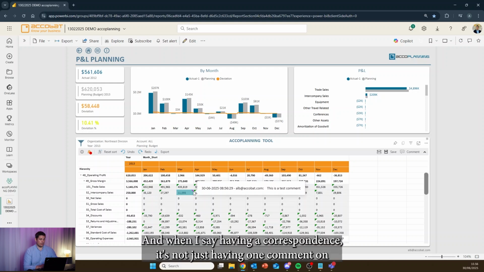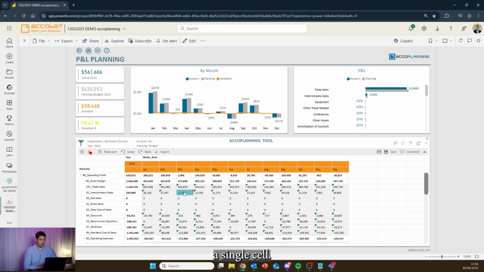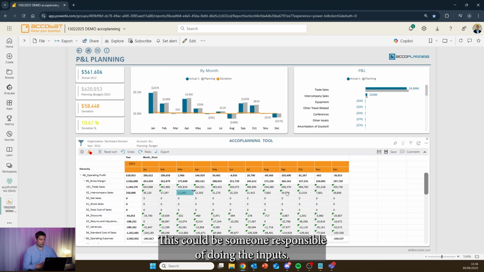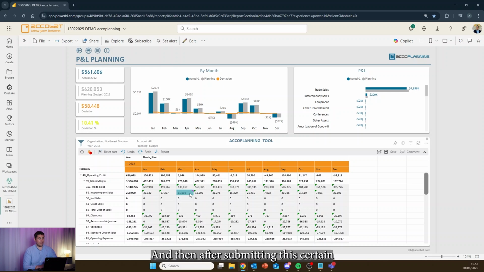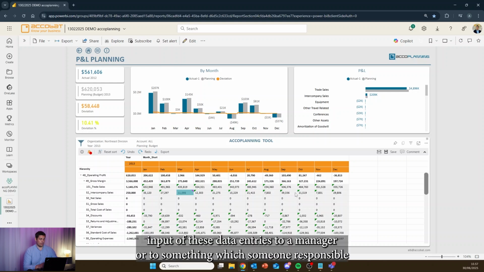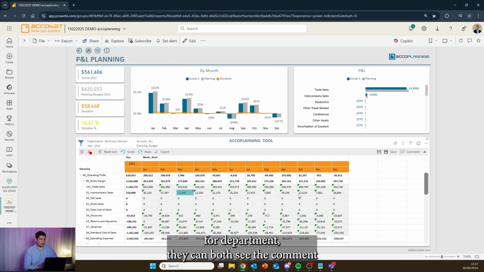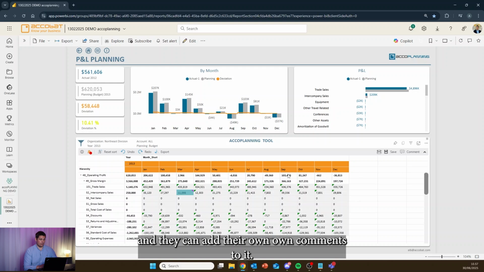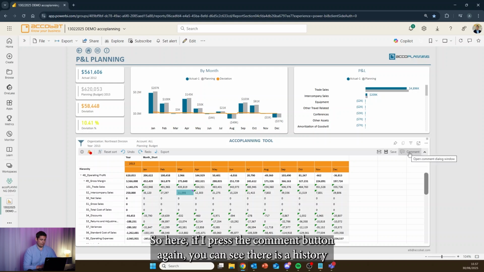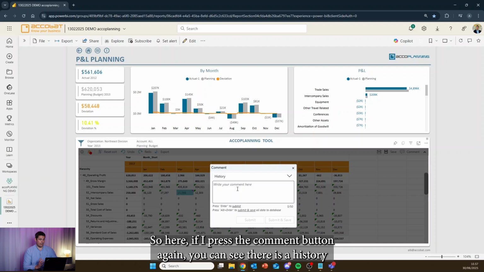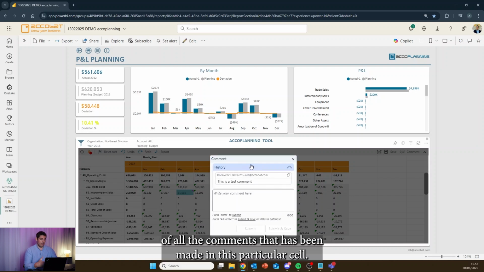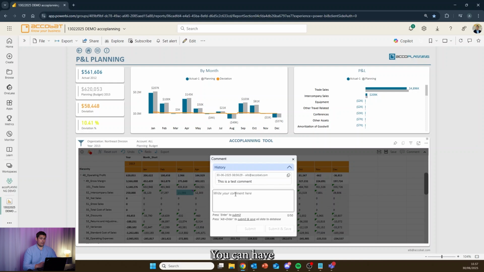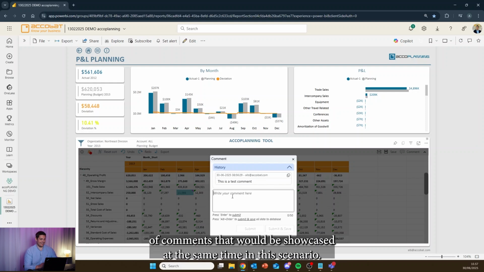And when I say having a correspondence, it's not just having one comment on a single cell. This could be someone responsible for doing the inputs making a comment onto this particular cell. And then after submitting these data entries to a manager or to someone responsible for a department, they can both see the comment and add their own comments to it. So here, if I press the comment button again, you can see there is a history of all the comments that have been made in this particular cell. You can have multiple, and you can limit the number of comments that would be showcased at the same time.